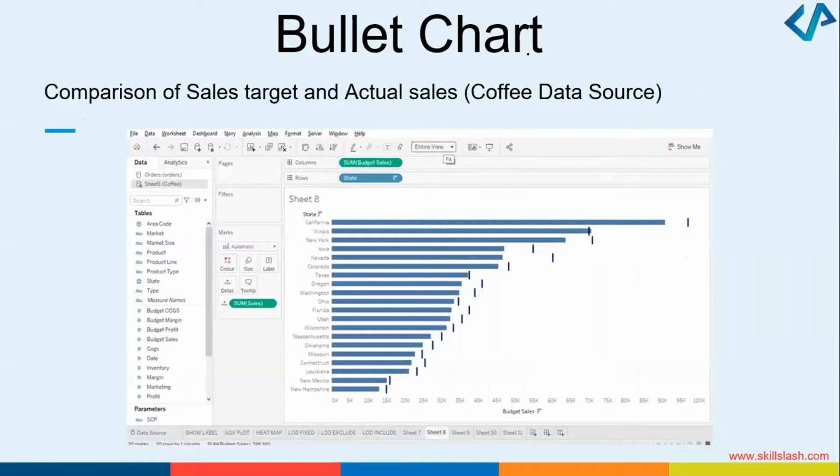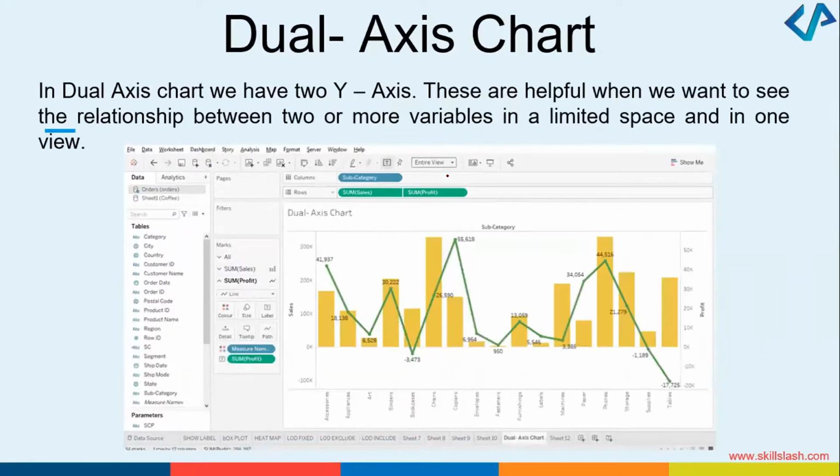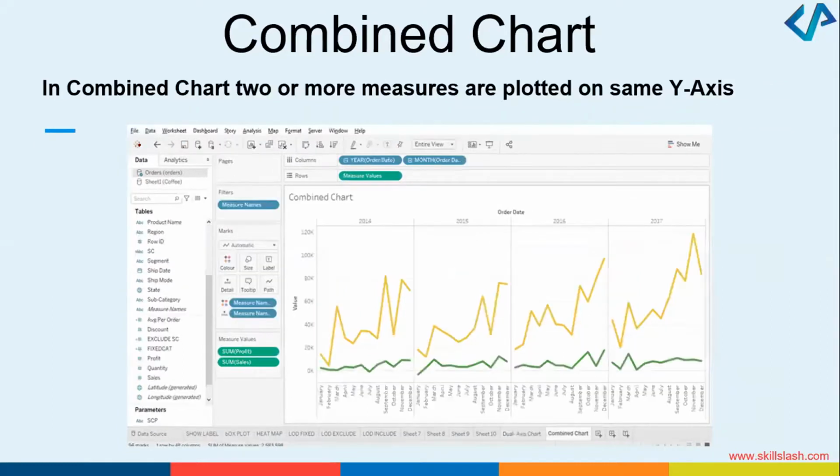You can compare the sales target and the actual sales using the bullet charts. And then you can have the dual axis chart. In the desktop edition, Nikhil, yes, correct. In the dual axis chart you have two axes, two y axes, let's say, and they can help you see the relationship between two or more variables. You could have a combined chart like this where you can plot the information.